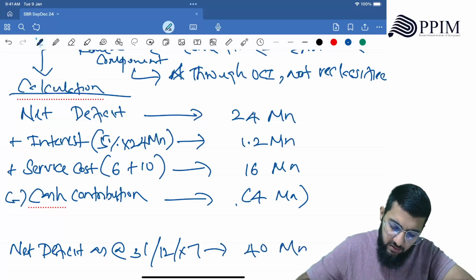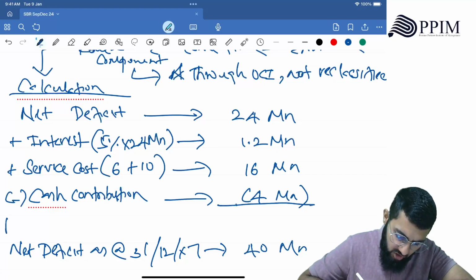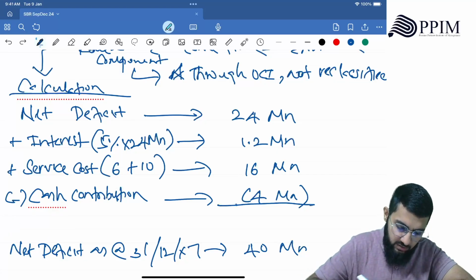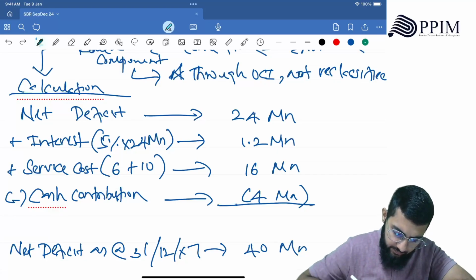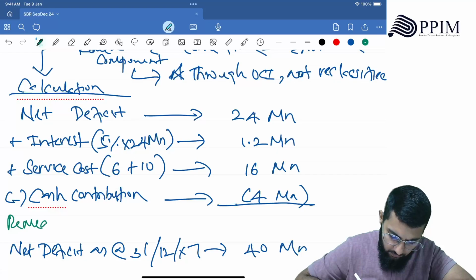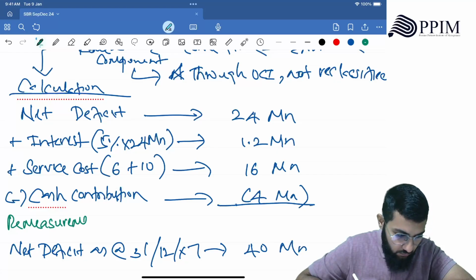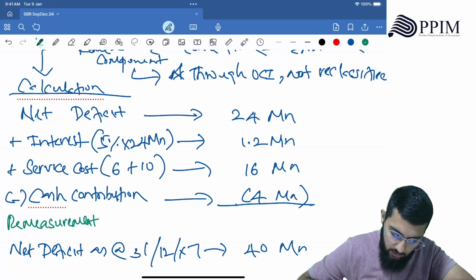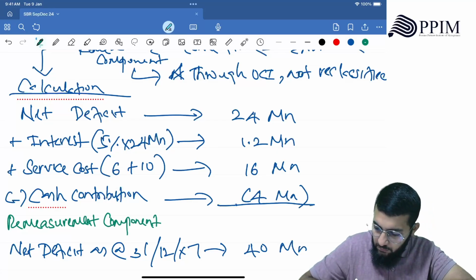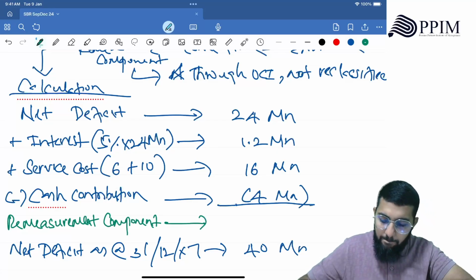They've given that figure. Now quickly see what will be the remeasurement component in that case. That's going to be the balancing figure. Remeasurement component is going to be the balancing figure.